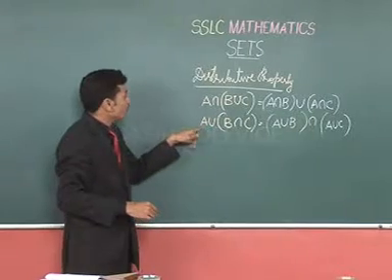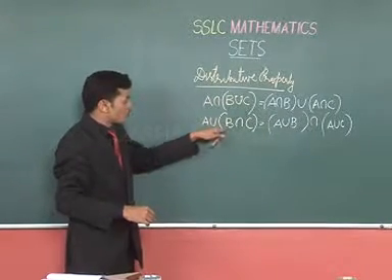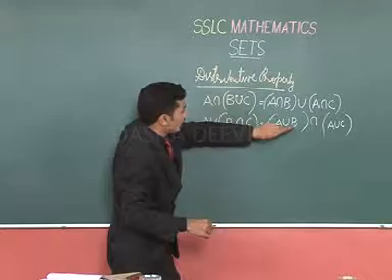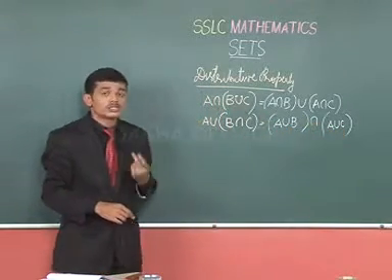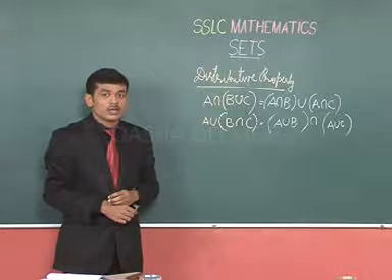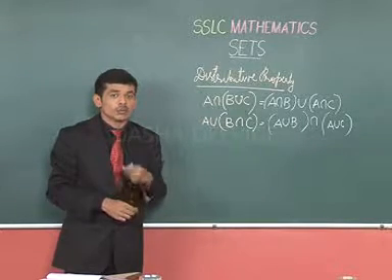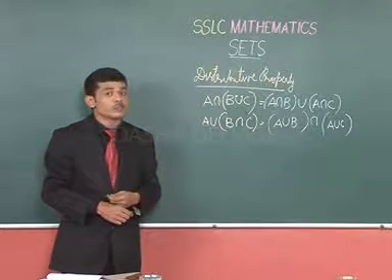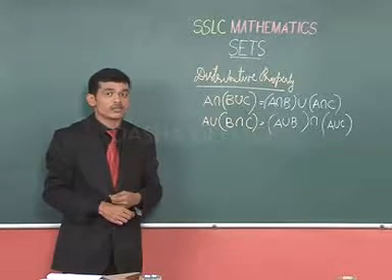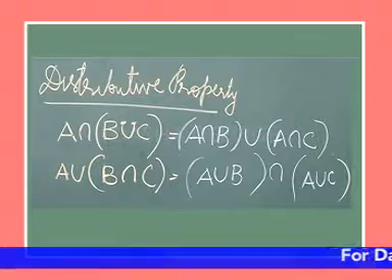You see here, A is distributed to both B and C. So, it has the distributive property. You will understand it better when you solve some of the problems. Now, let us solve some of the problems associated with all that we have learned.